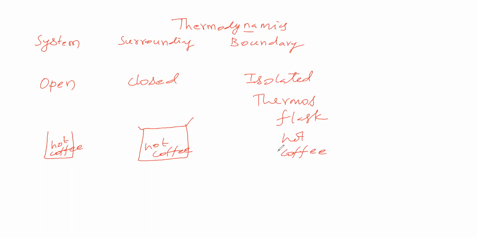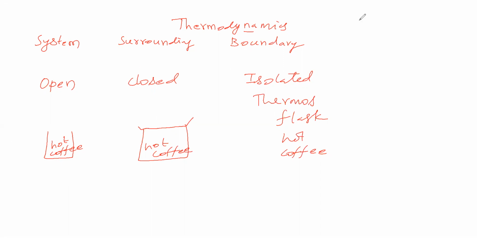Here, the system is this hot coffee. The outer surface of this vessel is called boundary. Other than this vessel, everything remaining, that means atmospheric air, comes under surrounding.